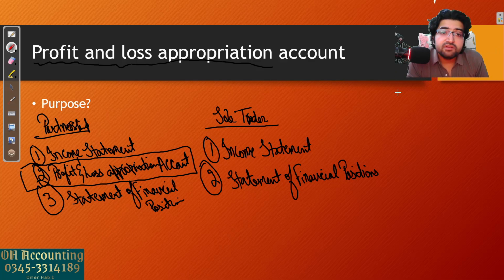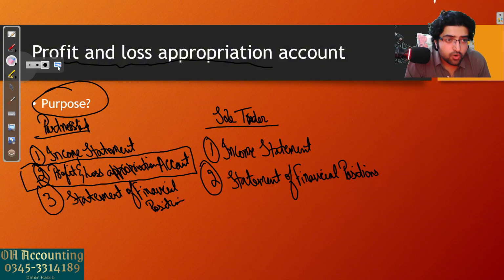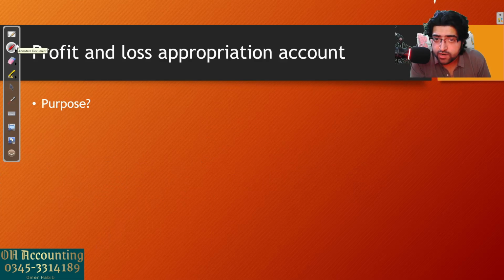So you have to divide the profit between the partners using that account, and that's the purpose of this account. What is this appropriation account used for? It is used to divide the profit or loss made by the business between the partners.